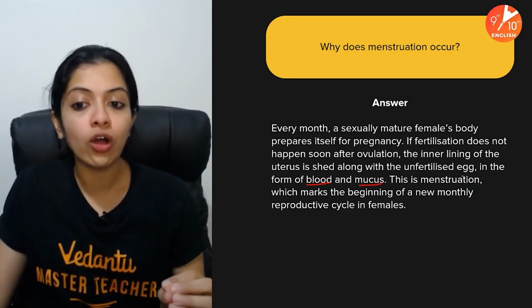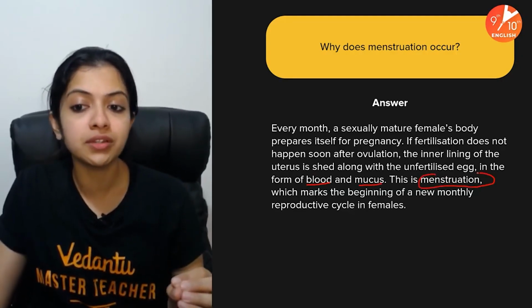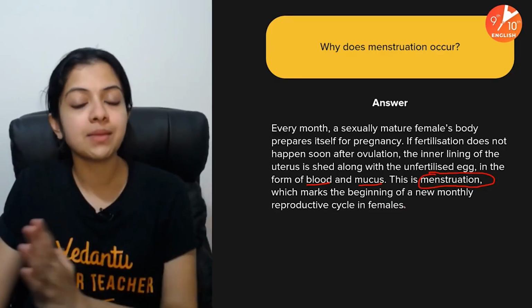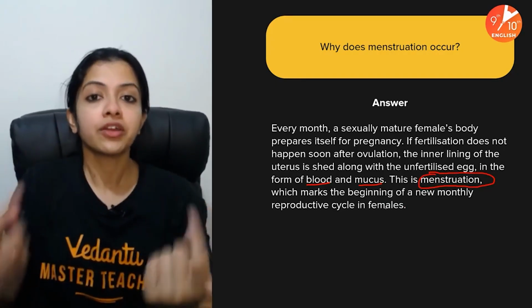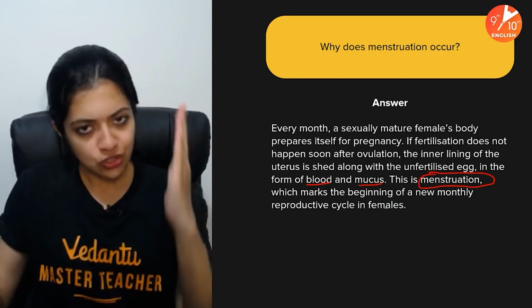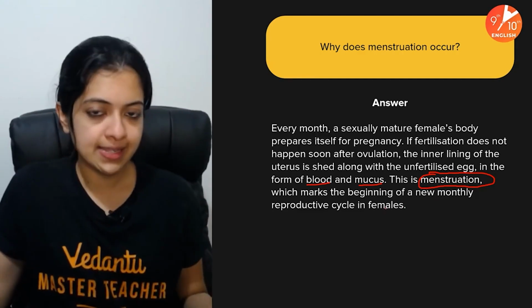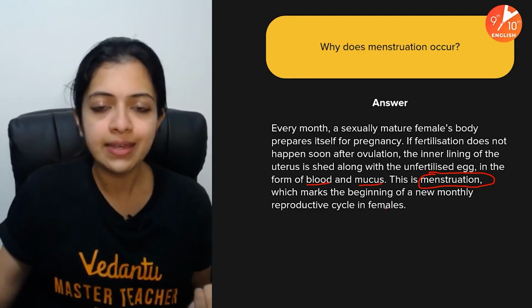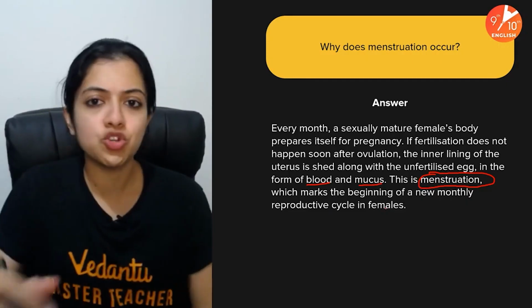This is what we call menstruation, which marks the beginning of a new monthly reproductive cycle in females. So this is why menstruation occurs: lack of pregnancy in a month.